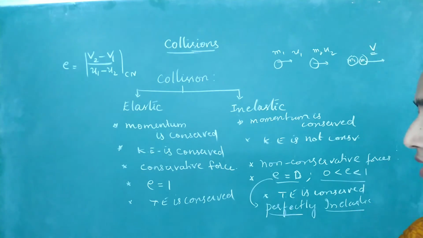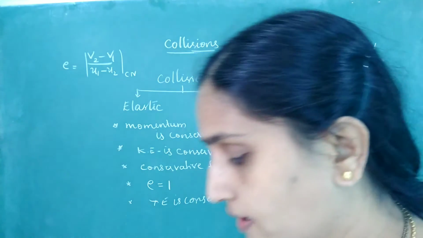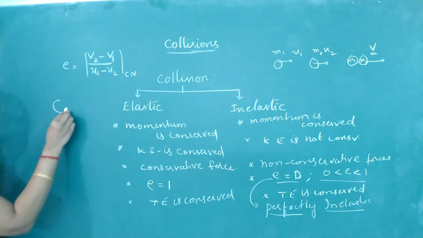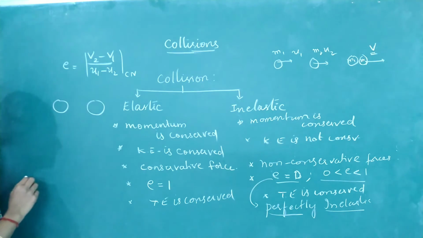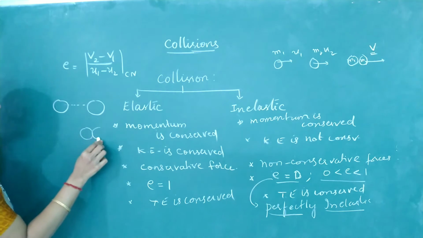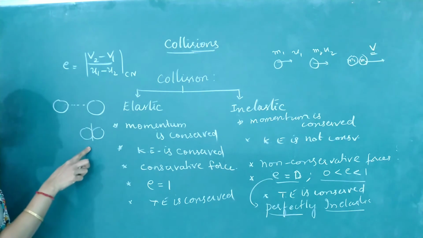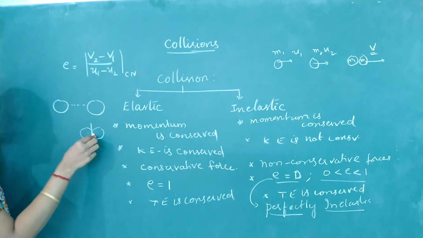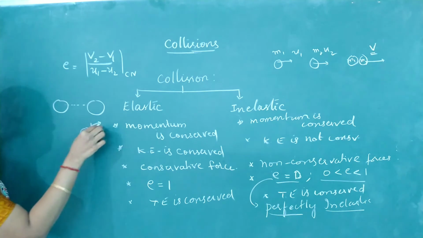One more point regarding elastic collision: there is no change in size and shape of the body. Say the two colliding bodies are spherical. During the impact, when they come in contact, there may be a small deformation. During this deformation, energy is stored in the form of potential energy. Again, it is converted into kinetic energy.